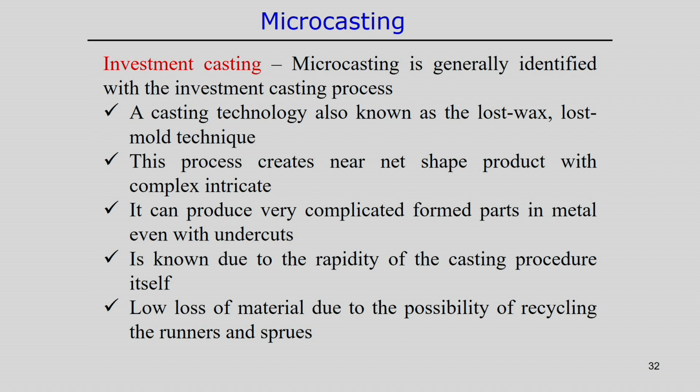So, these are the two different methodologies that have been developed in the microcasting process, which we discussed.